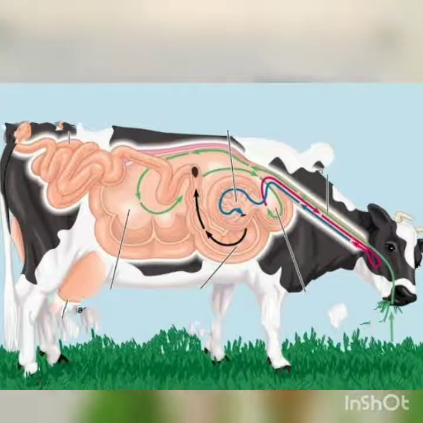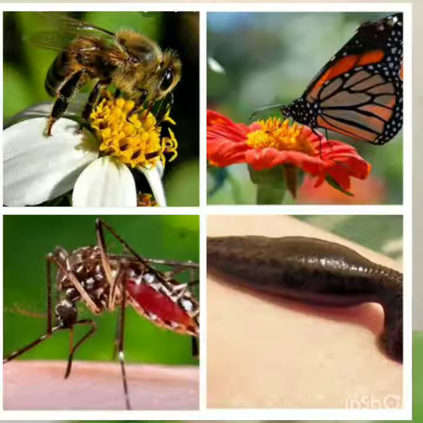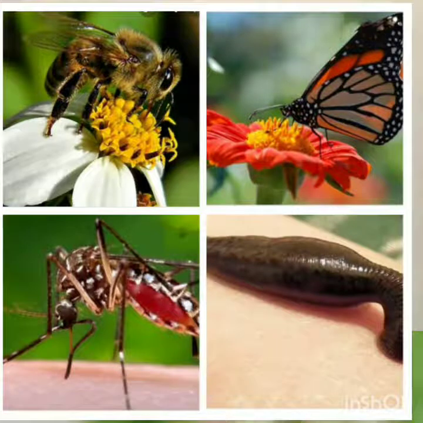So this process we call chewing the cud. Now children, we can all see some animals that take in only liquid food. For example, what are they? We have learned in online classes the animals that take in liquid food. Yes, mosquitoes, butterflies, bees, leeches, cats and dogs, right? These animals take in liquid food.